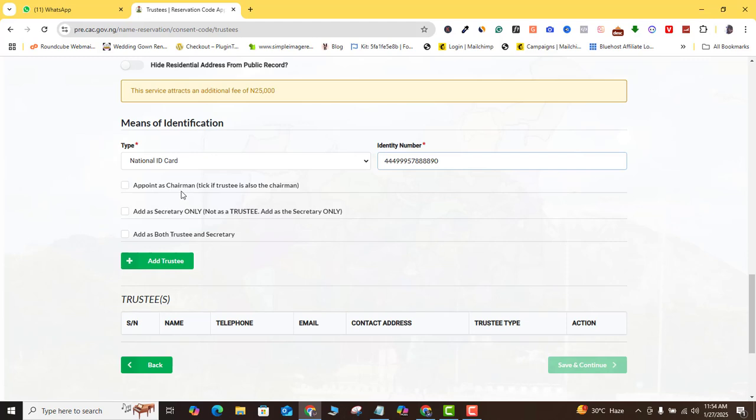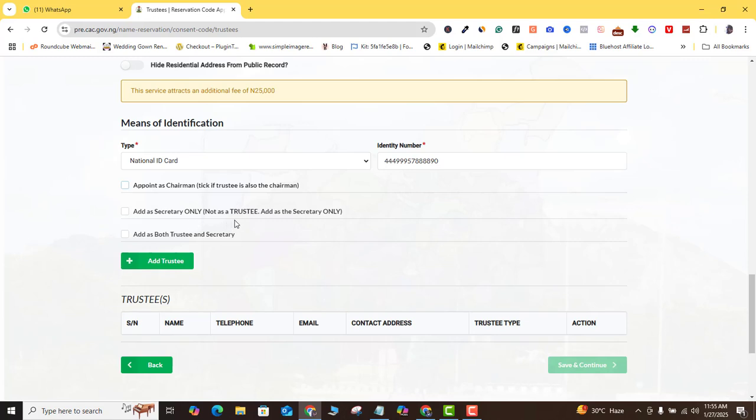Now, what they are saying here is that if you want this particular trustee that you are filling the information for to be the chairman of the NGO, that means you want the chairman to also be a trustee, right? So you're just going to tick on this. But if the person is not the chairman, then you don't have to do this. And also, if you have a chairman and you don't want the chairman to be a trustee, you also don't have to do this. So here they are saying add as secretary only.